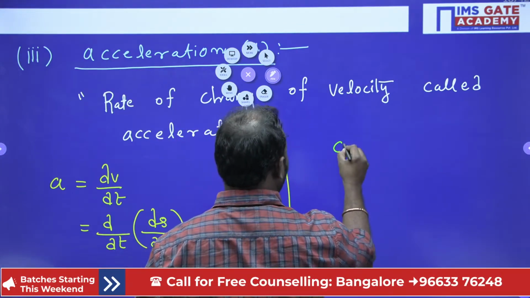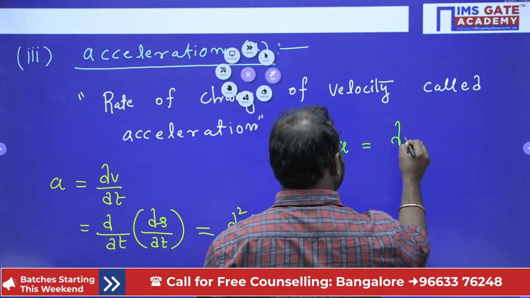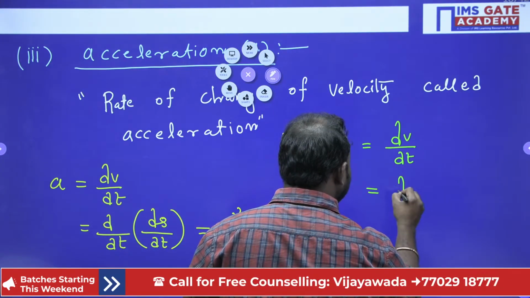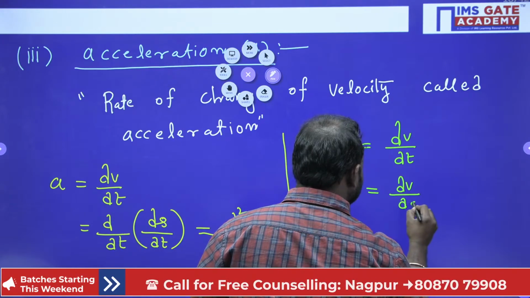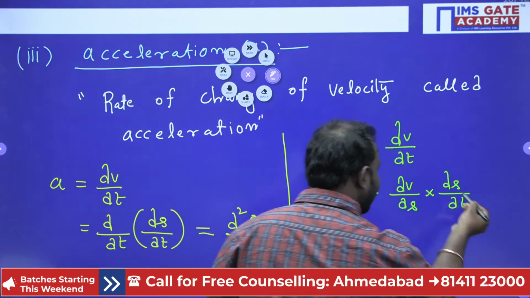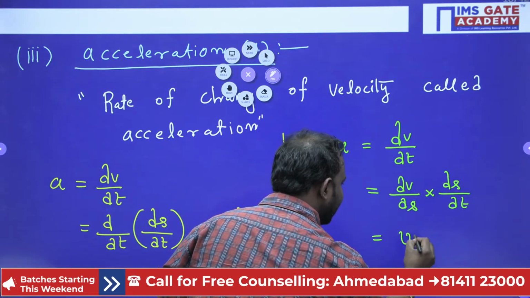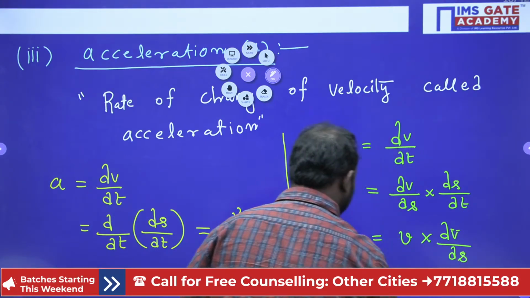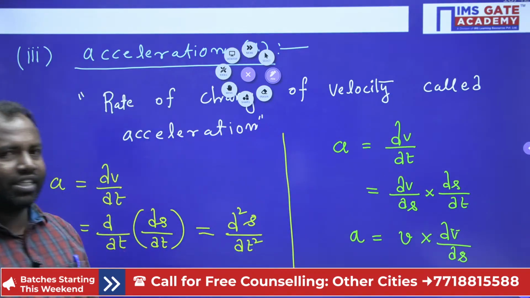Now again, have a look at this. Acceleration is equal to dv by dt. I will write this as dv by ds into ds by dt. Now ds by dt is v, so acceleration is v into dv by ds. So like that also we can write the acceleration.